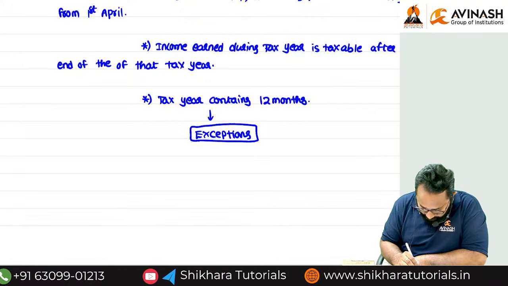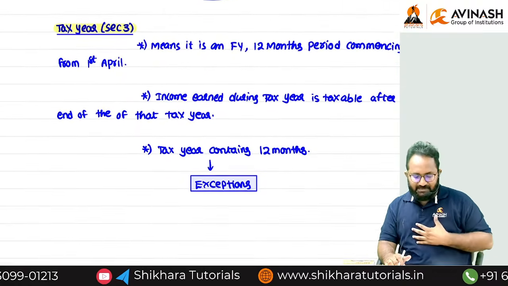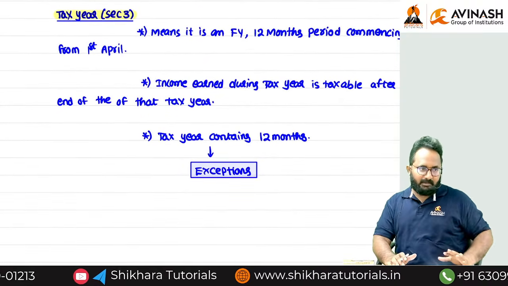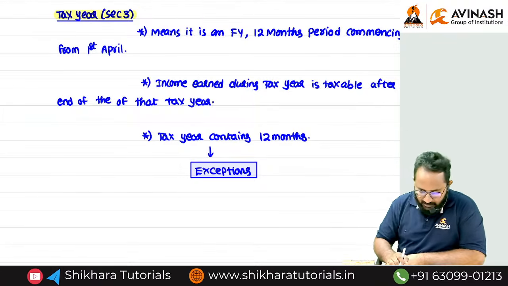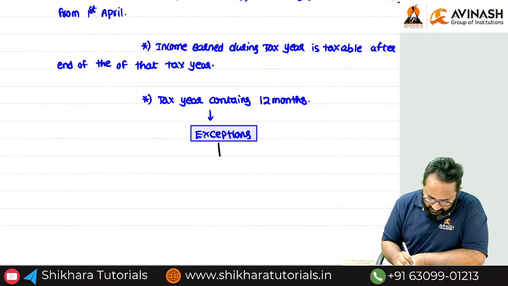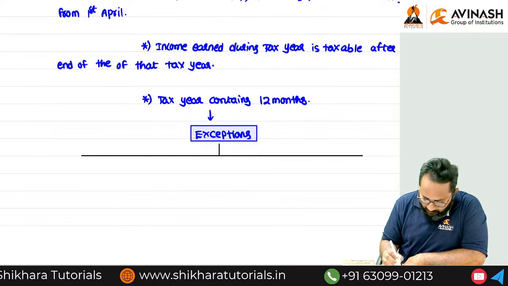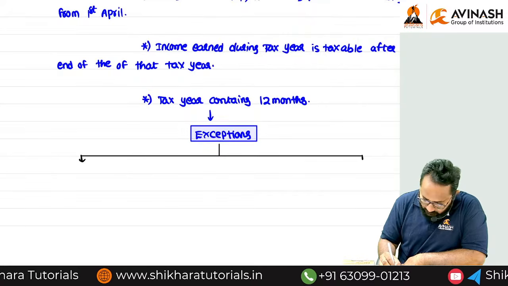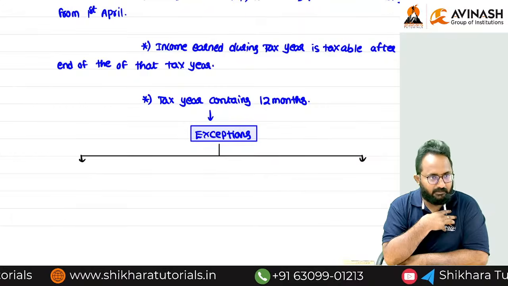Sometimes they can ask this as an MCQ. Generally the tax year contains 12 months, that means from April to March. But now we have to discuss the exceptions. How many exceptions to this rule? 2. Now, I'm starting my business in August.